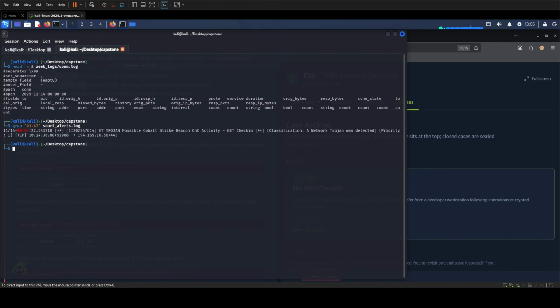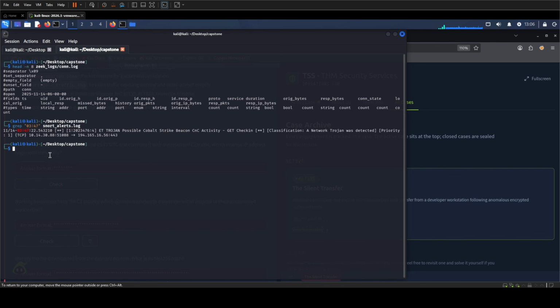It shows an internal source connecting from source port 51088 to an external address on destination port 443. The alert label says, possible Cobalt Strike beacon activity. I am not accepting that product label as proof. What I care about is the stable network fact, the source host, and the external destination.